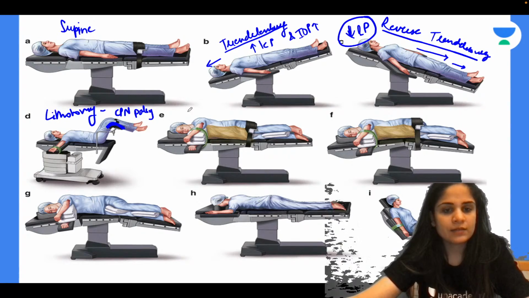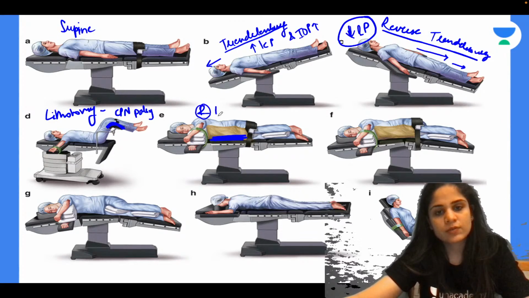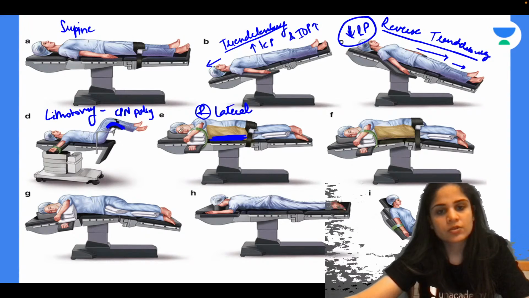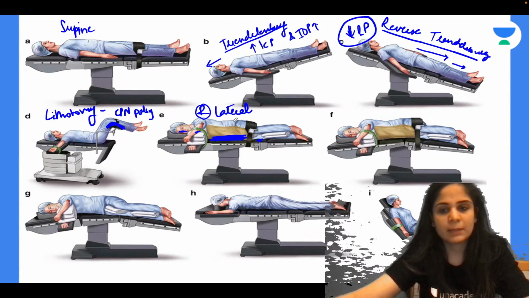Alright, in E, what is the position that we have? Remember, whichever side is down, it is that side lateral. Here the right side is down, so we have right lateral position. So the right side eye, the right side ear, the right side knee can all get injured, so you should make sure they are well padded.